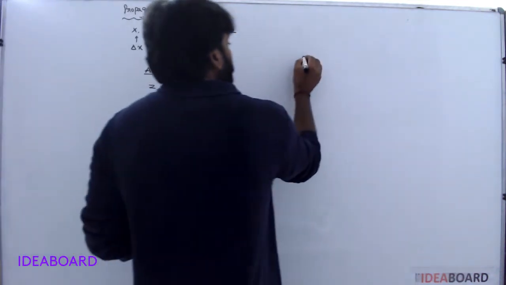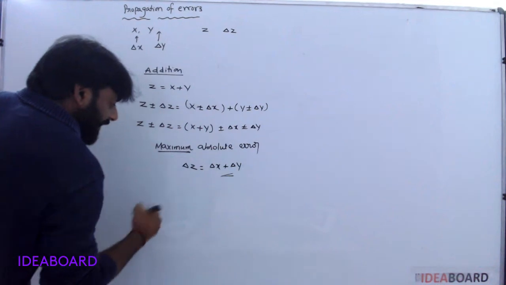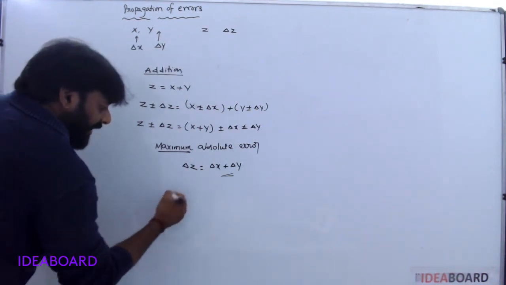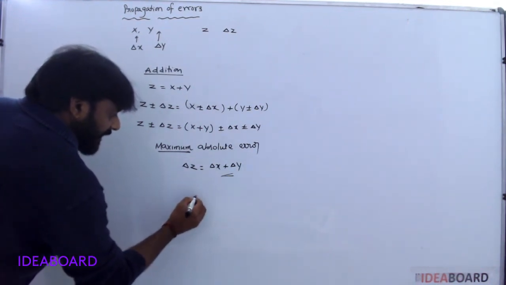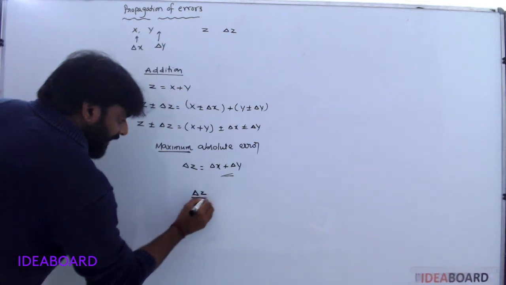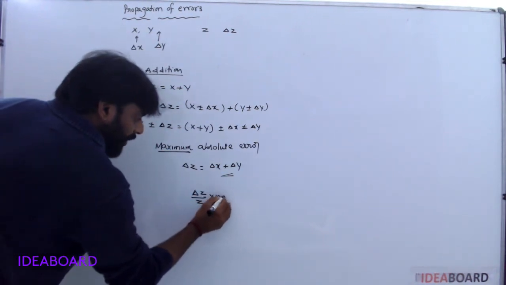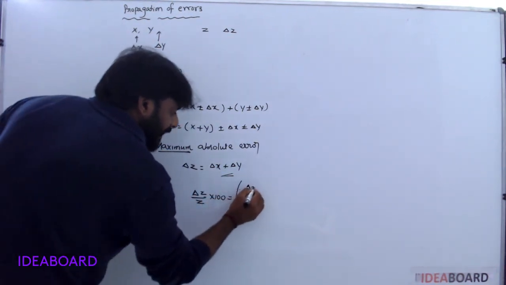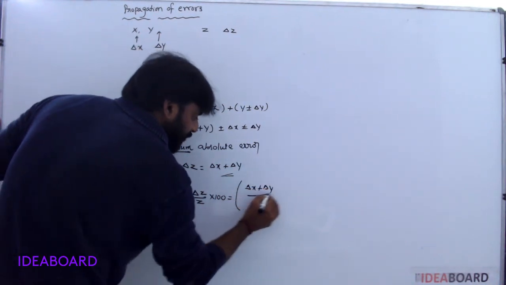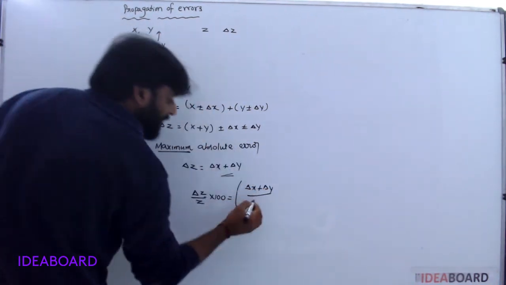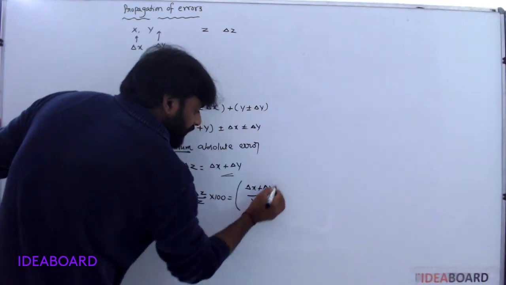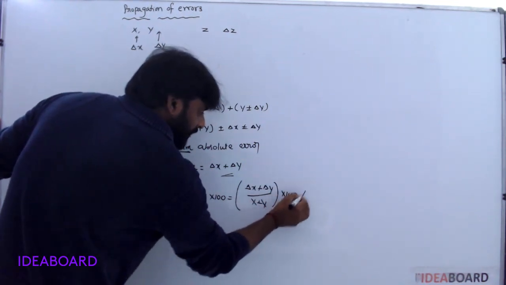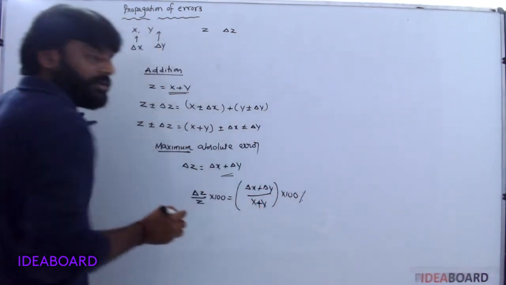Understood? In terms of percentages, fractional percentage means delta z by z into 100 equals delta x plus delta y by z, where z is x plus y, into 100 percent. Understood?